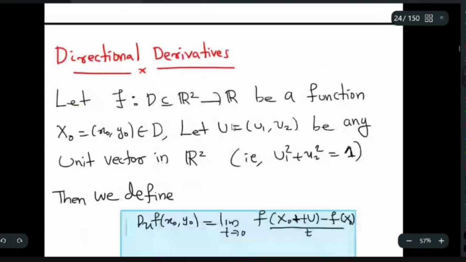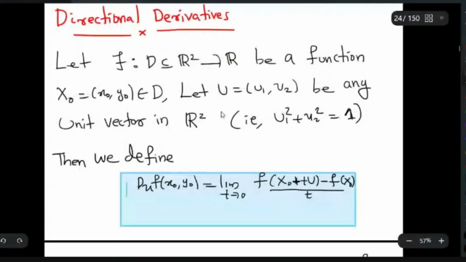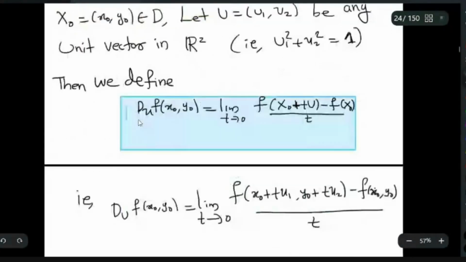Now we will look at the definition of directional derivative. So let us consider a function f from D, a subset of R2, to R, and x0, y0 is some point in D, and let u be some unit vector. Unit vector means its norm has to be 1. u1 square plus u2 square is 1. Now the directional derivative is defined by this equation. The directional derivative is denoted by Du f at x0, y0, and it is defined this way: limit t tending to 0, f of x0 plus tu minus f of x0 by t.